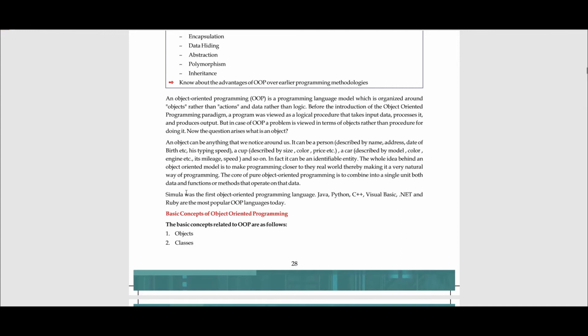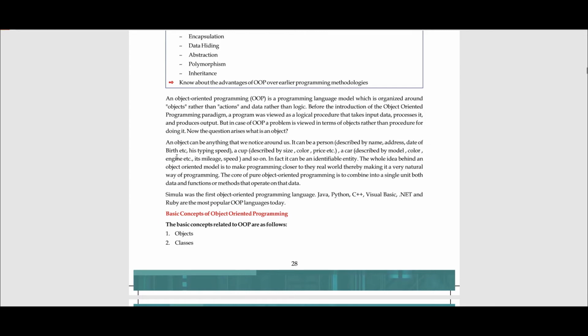One thing to remember in this section is that Simula was the first object oriented programming language. This is a one word answer, and it might come in the board examination, so just keep that in mind. There are many other popular object oriented programming languages, like Java, Python, C++, Visual Basic .NET and Ruby.